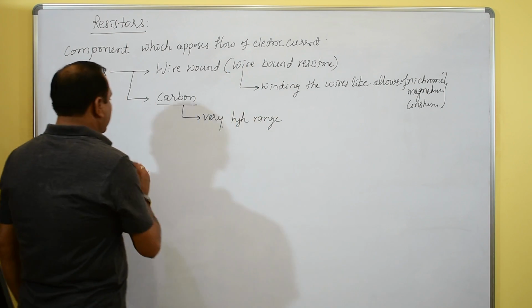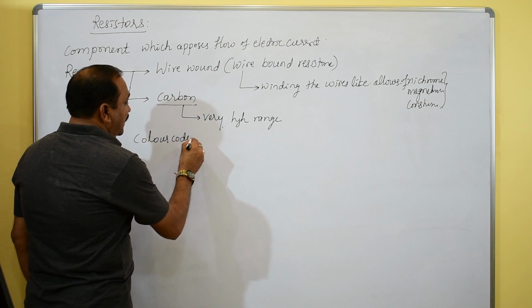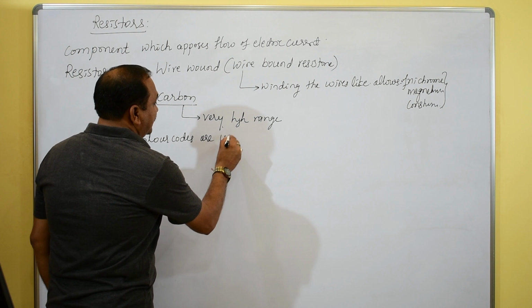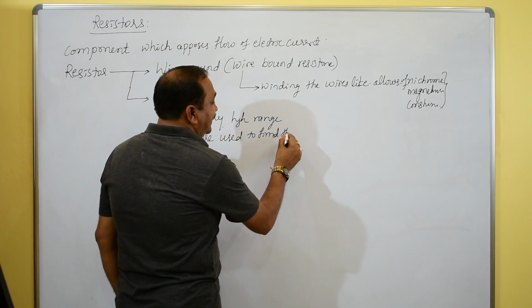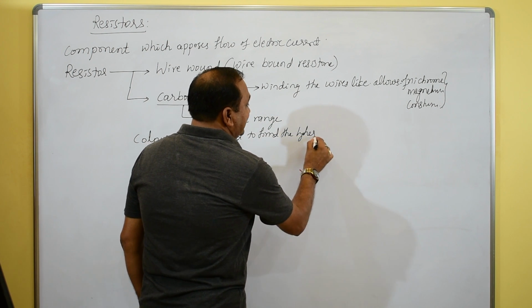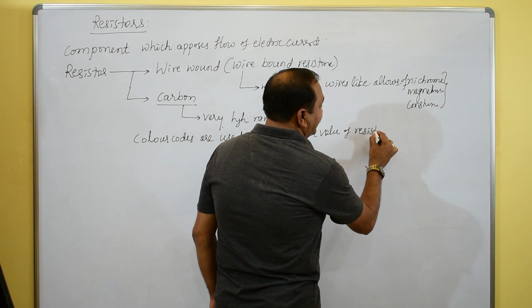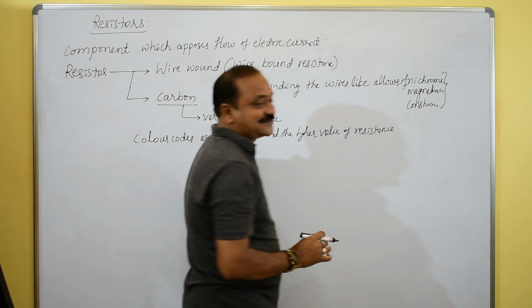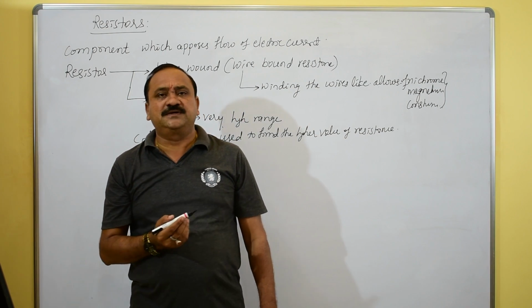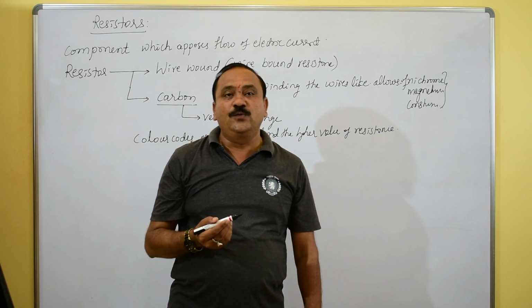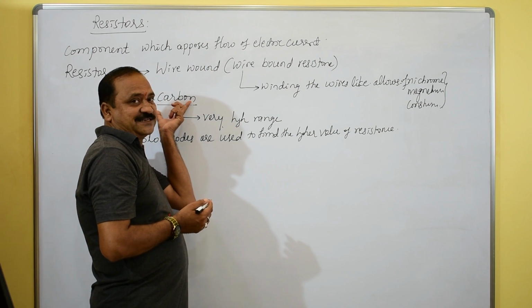Some color codes are used to find the higher value of the resistance. That is also a very important concept: how to find the higher value of resistors, especially carbon resistors.